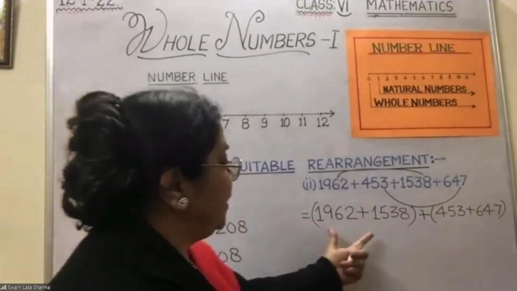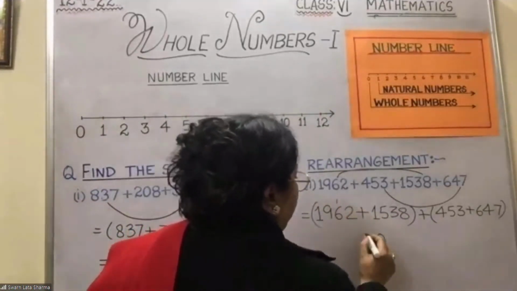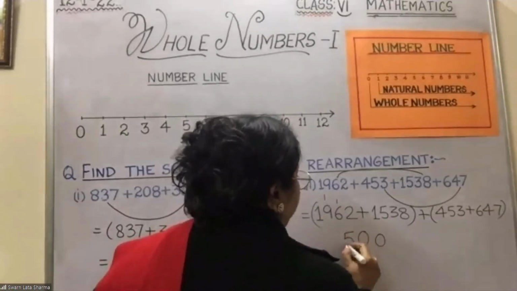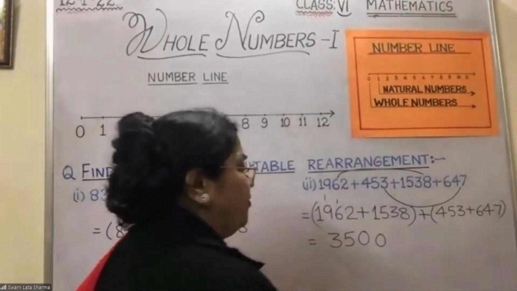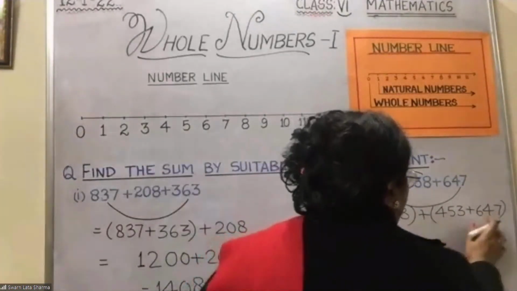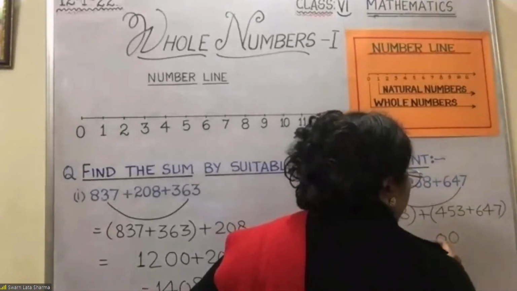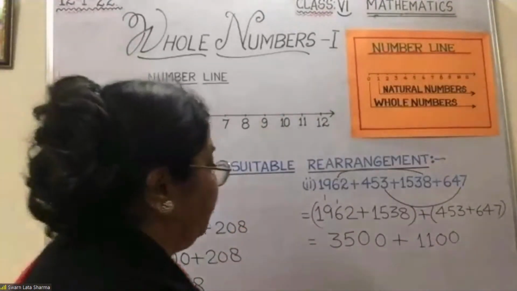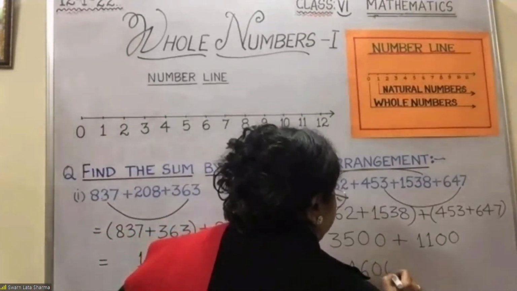Now, if I add these two numbers, what is 8 plus 2? 10. 1 carry, again 10. 1 carry, you get here 5. And this is 3. So 3500 plus, if I add this, I will get 10, again 10, and this is 11. Obviously, children, if we add this, I think I will get 4600.